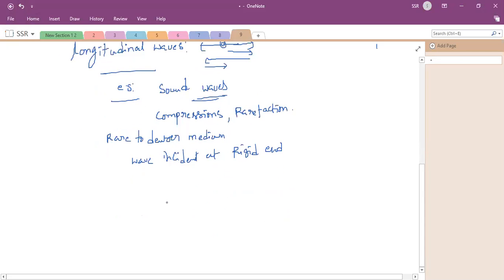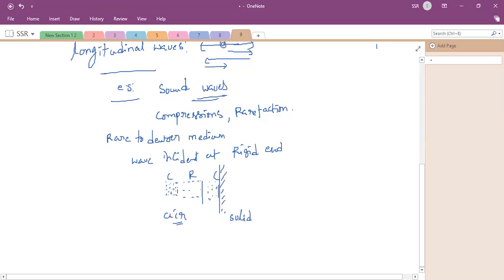Now in such a case, you can imagine, first this is a compression, where the pressure is high, the density is high, and the particles of the medium are very condensed. Then the rarefaction, where the particles are spread out. Next, compression, like this. Now suppose this is the rigid end, like a wall. This is the air medium, and all of a sudden there is a wall, a solid medium. So this is a rarer medium and this is a denser medium.